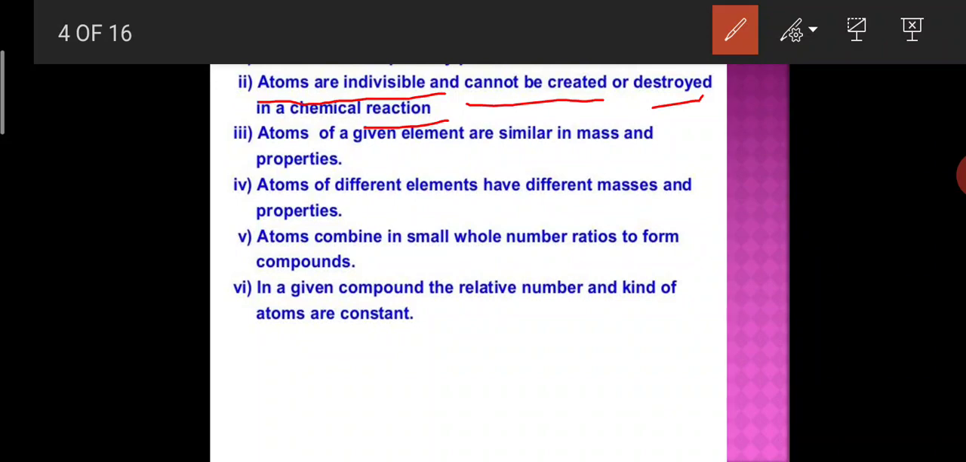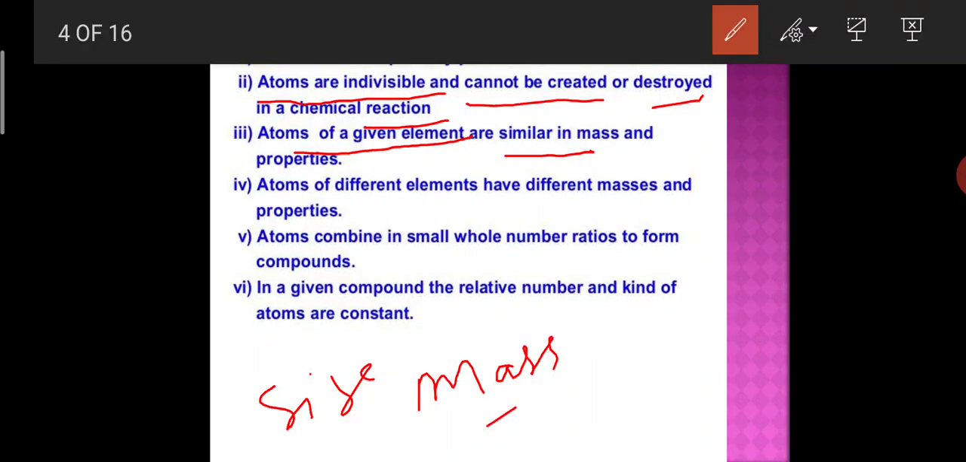Students, next, all the atoms of a given element are similar in mass, and also in chemical properties and size. All the atoms of a given element are identical in size, mass, and chemical properties.